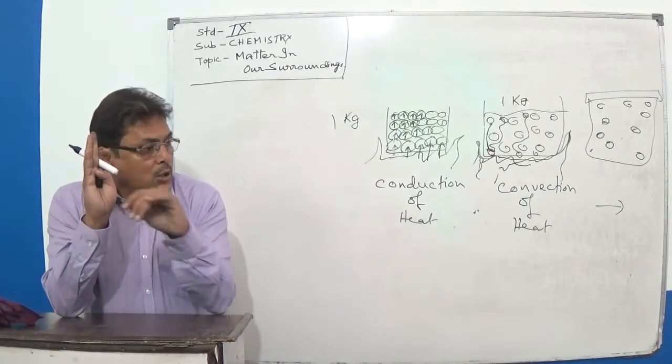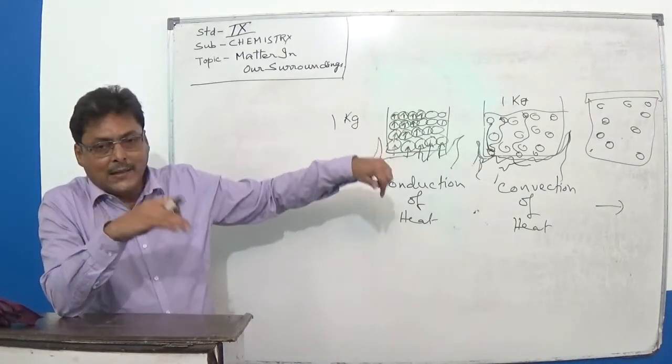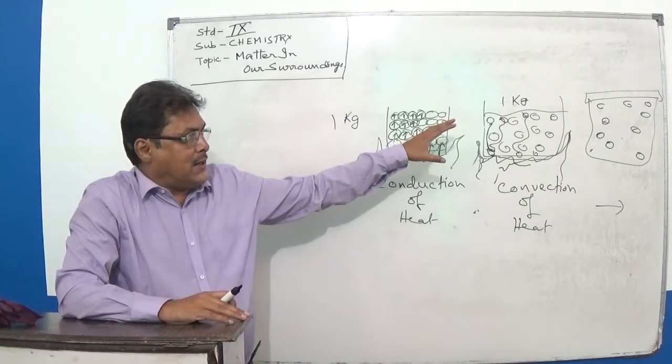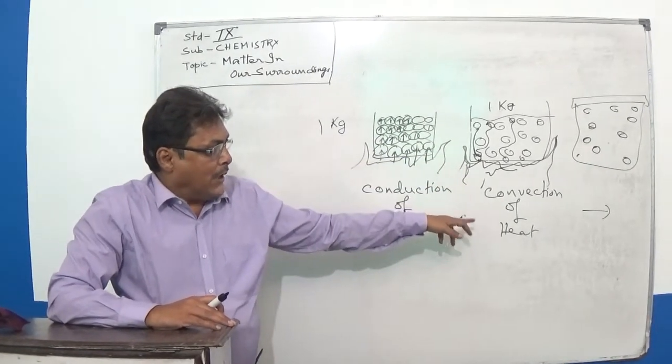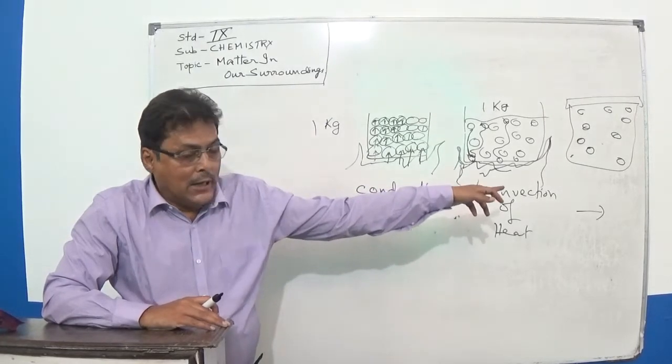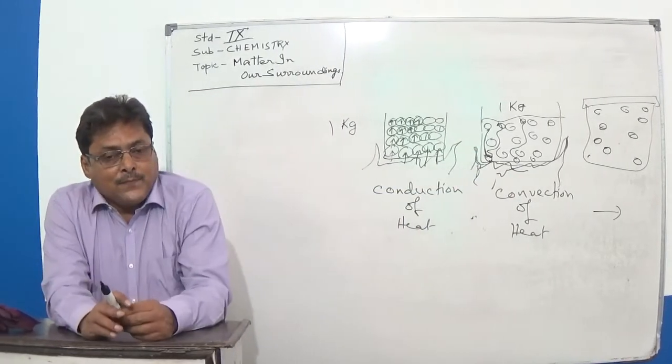That kind of transfer of heat by replacing the heated particles with the non-heated particles is called the convection of heat. It takes place in liquid and gaseous substances.